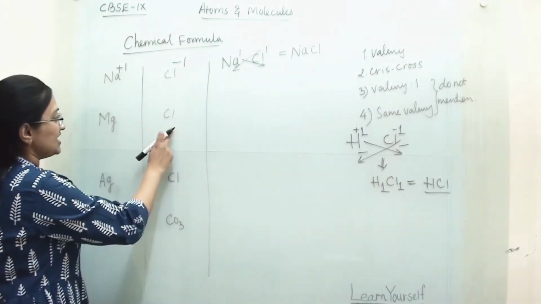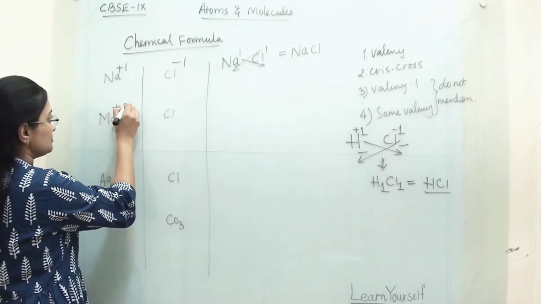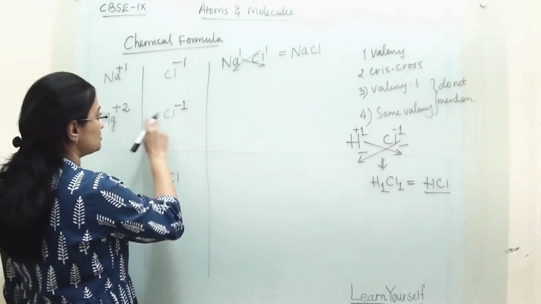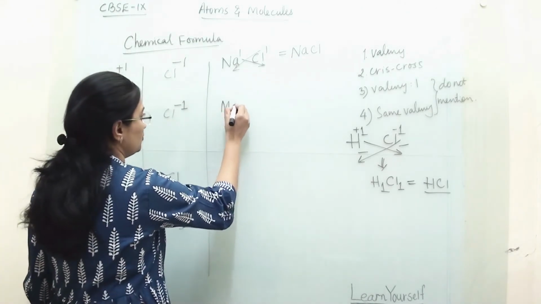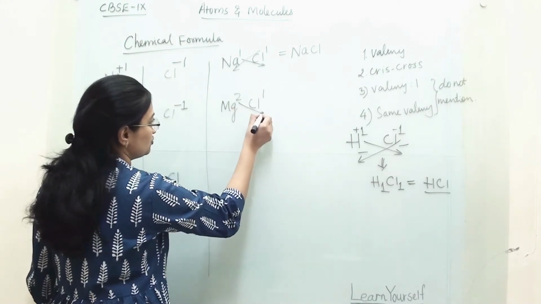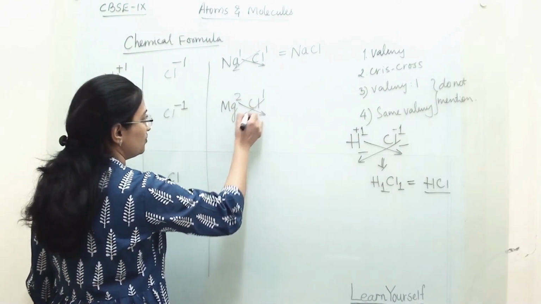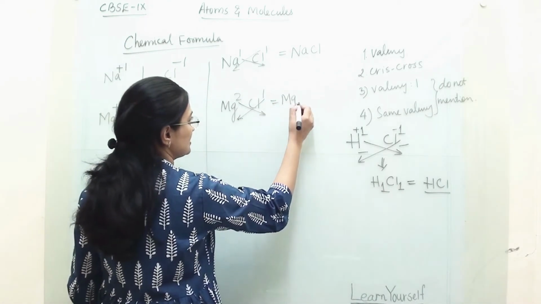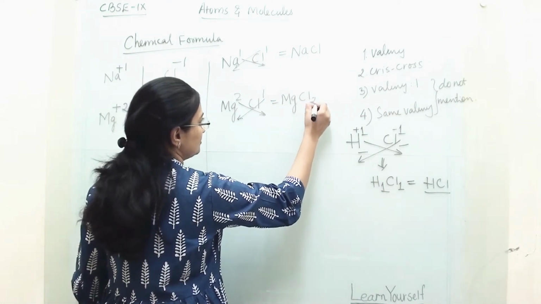Now Mg and Cl. Now Mg is +2 and Cl is -1. So we are crisscrossing this. How we will do this? So Mg is 2 and Cl is 1. So 2 will go with Cl and 1 will go with Mg. So we are writing like this, MgCl2.